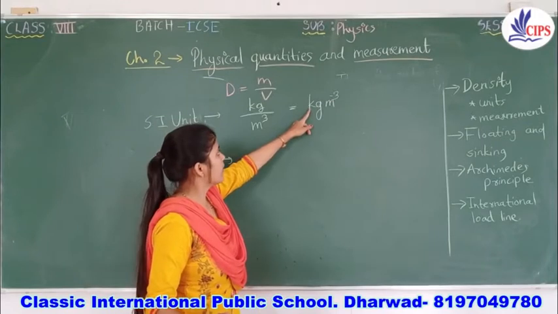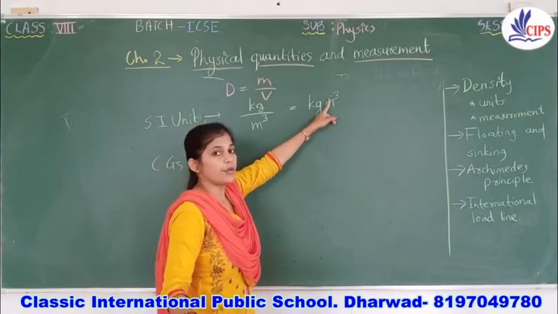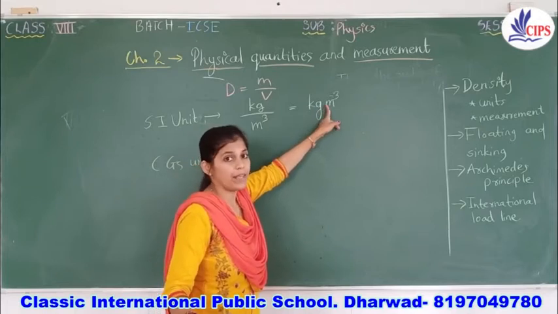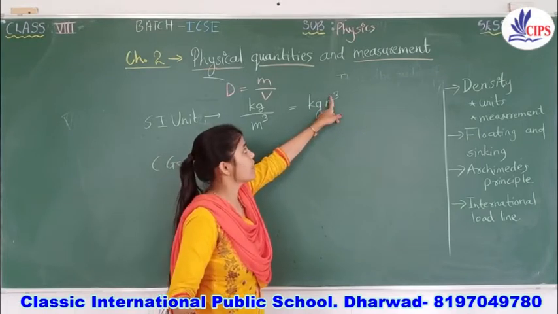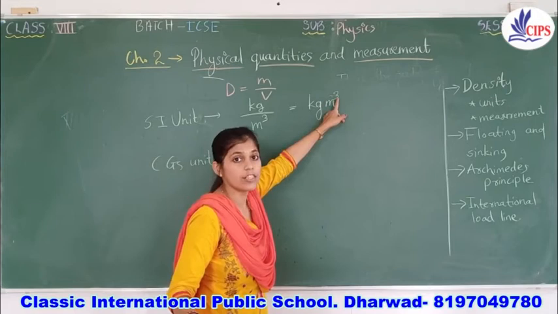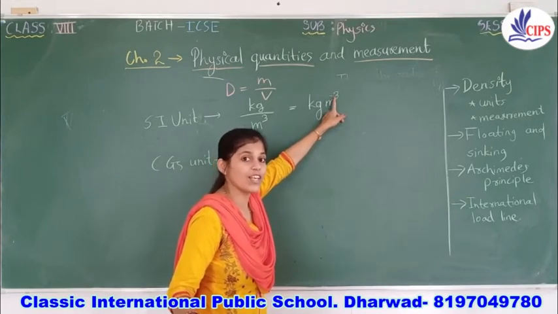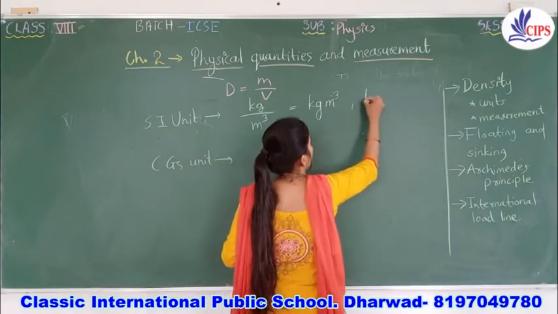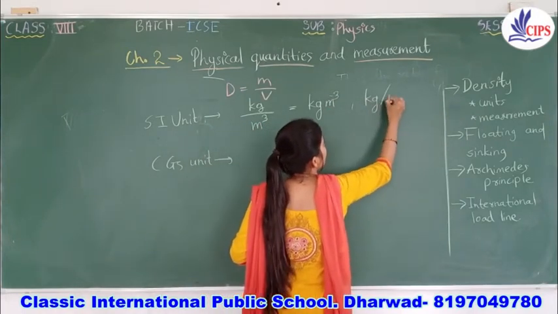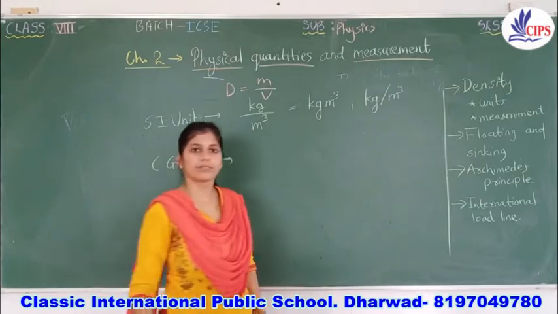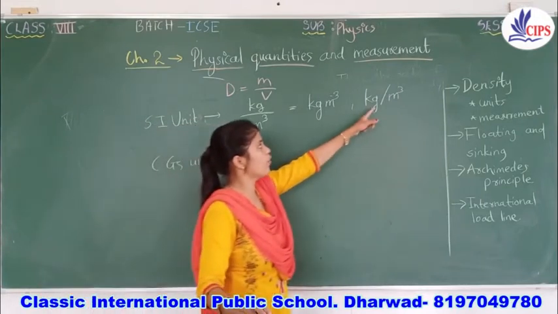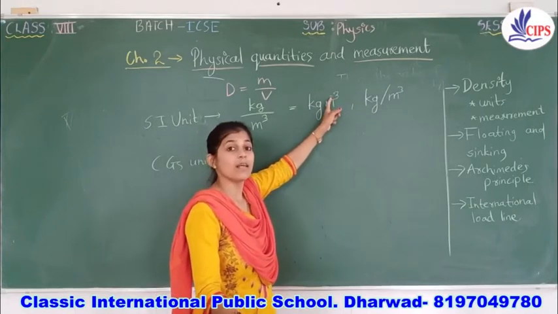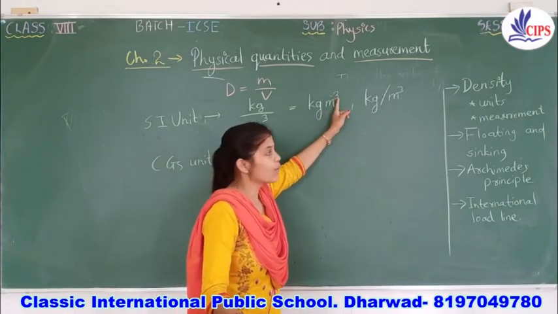Children, see, when writing the unit, there are two methods. Either you write directly kilogram cubic meter like this. Here you are not mentioning per cubic meter, so you should mention the minus symbol for 3. This cube will be minus because you have changed the side of it. Or you can write in this way, kilogram per cubic meter. Okay, there are two methods. If you don't want to write this line, you have to go for this method. Mention here minus 3, minus cubic, right?